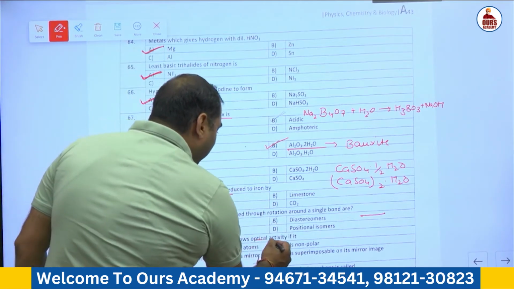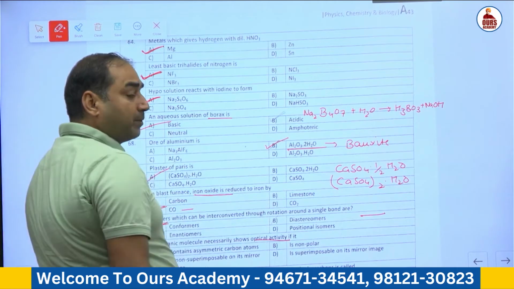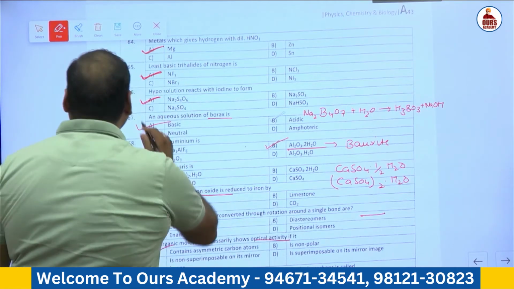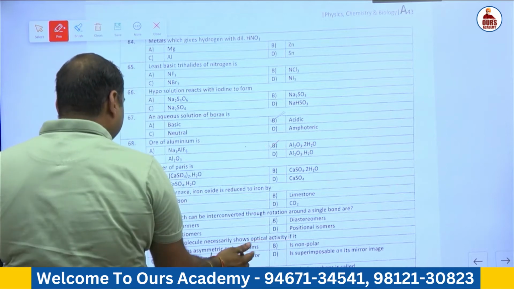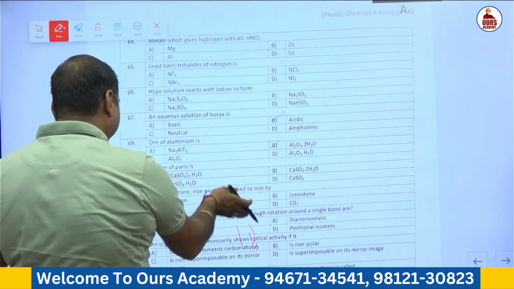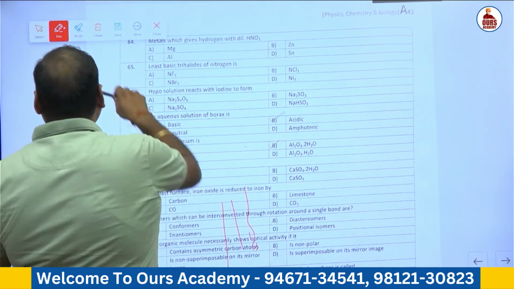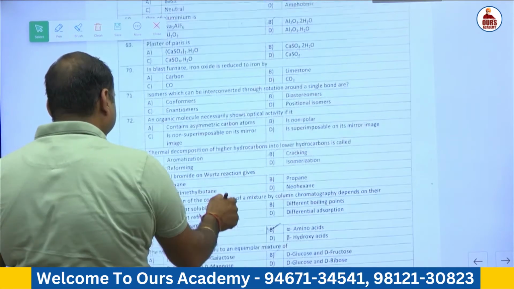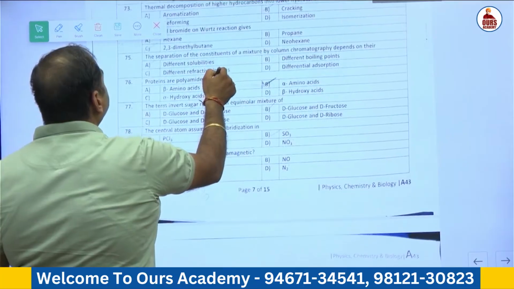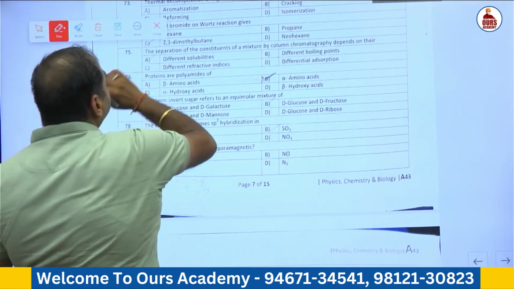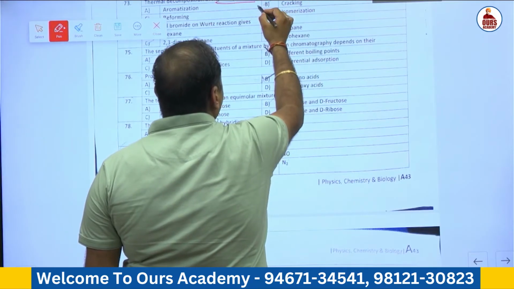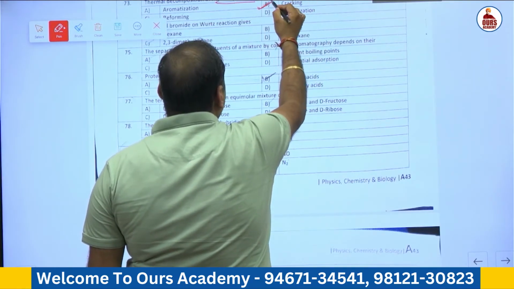Show optical activity, 72. For optical activity, it must possess a chiral center, that is an asymmetric carbon atom. So the correct answer is A. Now the question number is 73. In question number 73, the thermal decomposition of higher hydrocarbons into lower hydrocarbons is known as pyrolysis or cracking.